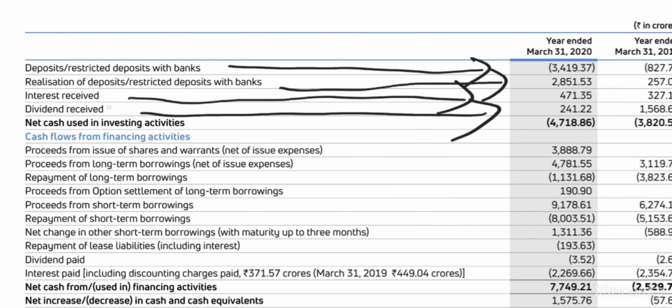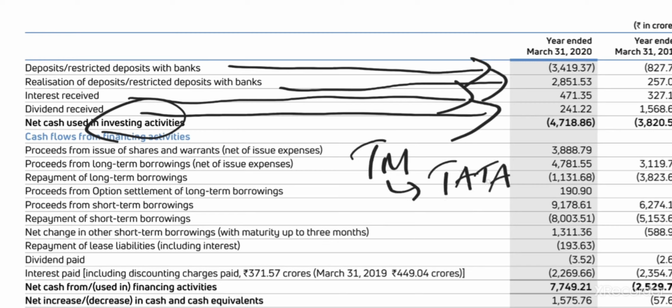Right. This is predominantly for investing, and the other is for the purpose of operation. For the purpose of operation, they have invested and they got dividend. Say Tata Motors has invested in another Tata company, or in a steel company for their operational purpose, and they're getting dividends. That's different, right? Because of course you can't say Tata investing in another Tata company and Tata investing in other companies are the same. You cannot say that. You should know what is the purpose of investment. They will disclose it, don't worry. Before investing, they'll disclose what is the purpose, why you have done this, because you should justify it.